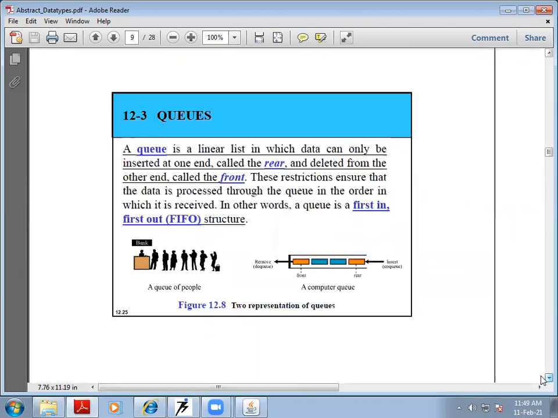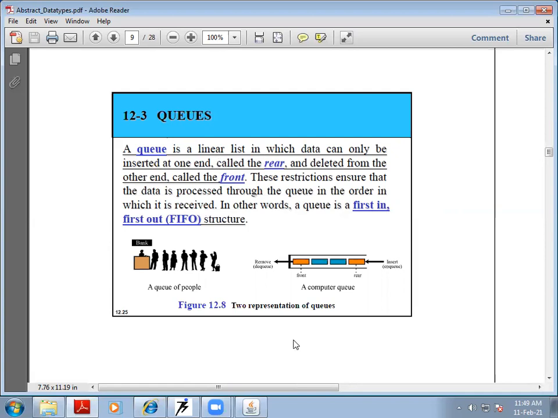After stack implementations, the concept of stack, let us come to the second very important data structure, that is called queues. A queue is a linear list in which data can only be inserted at one end, and that end is called the rear, and deleted from the other end, that is called the front. So in comparison to the stack where we add and delete at only one end, here we have two ends. At one end we add the data, that is called the rear end, and from the other end we remove the data, that is called the front end.